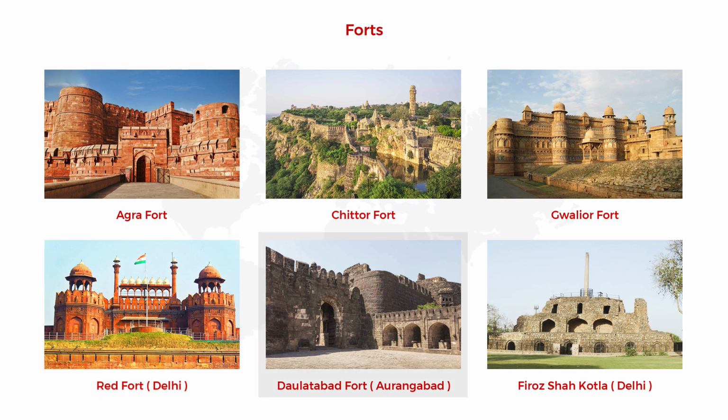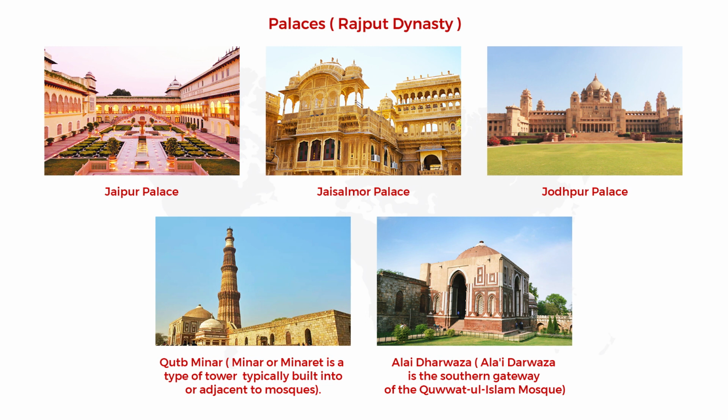Next, the fort of Daulatabad, which is in Aurangabad, and the next one is Firoz Shah Kotla, which is in Delhi. These forts are examples of excellent architecture of the medieval period. And these are the palaces of the Rajput dynasty. One is Jaipur, Jaisalmer, Jodhpur, and this is Qutub Minar.